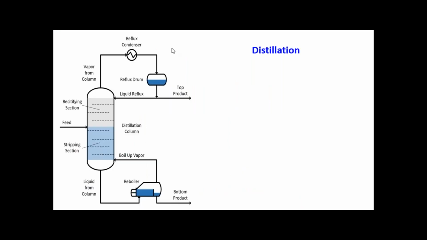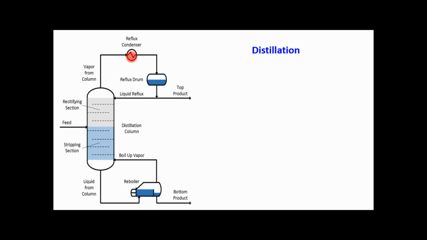Generally, when we talk about the concept of distillation, from this diagram you can understand what exactly the distillation components are. The distillation process involves distillation equipment, and in this equipment the main components are the distillation column, the condenser, and the reboiler.